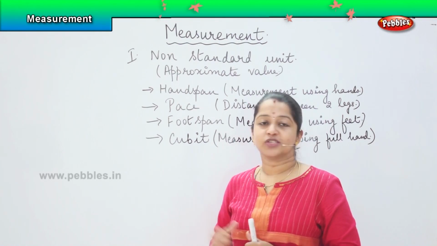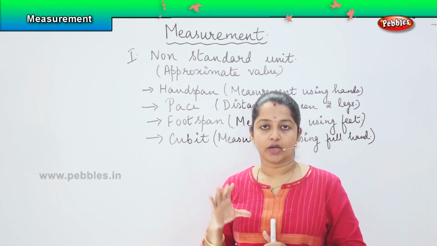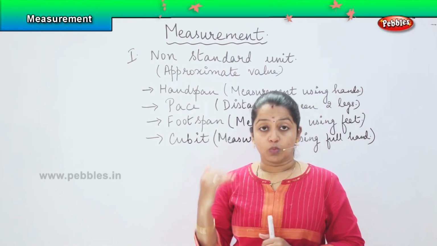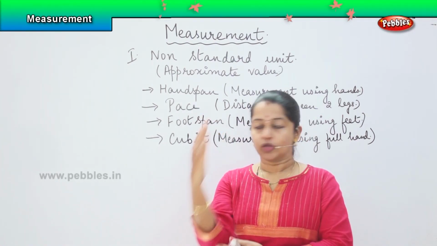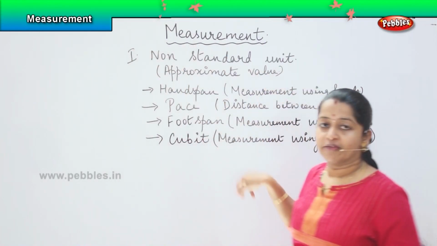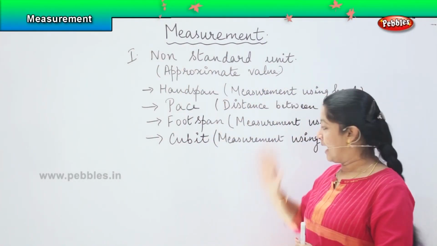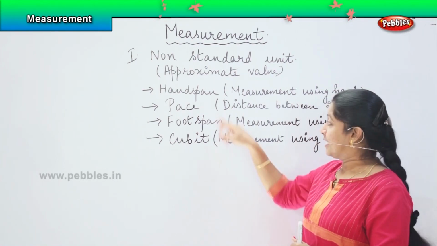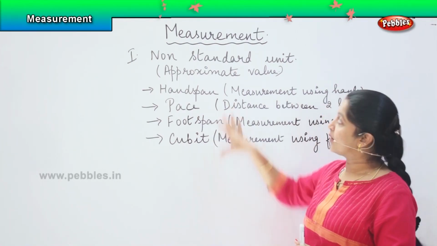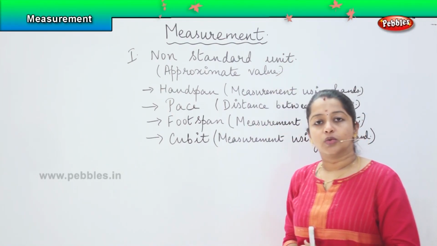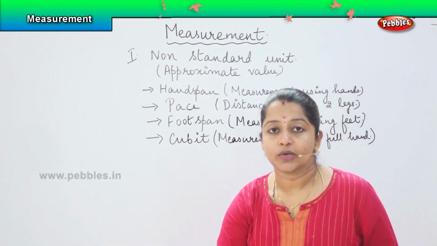Okay. When any object or when the area covered is shorter, we can use hand span. But when the distance covered is more, then we can use the cubit. Say for example, if I have to say what is the measurement of this whiteboard, I can use the cubit instead of my hand span because hand span will keep on going, whereas with cubit it will be easy for me to do the measurement. So, are you clear children?